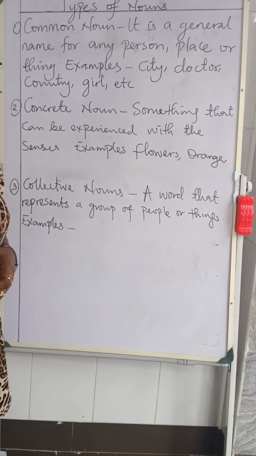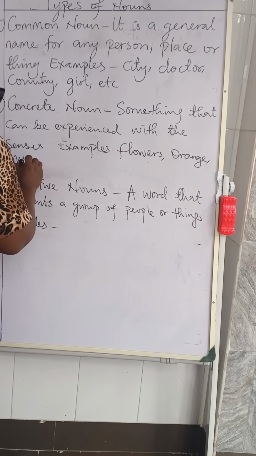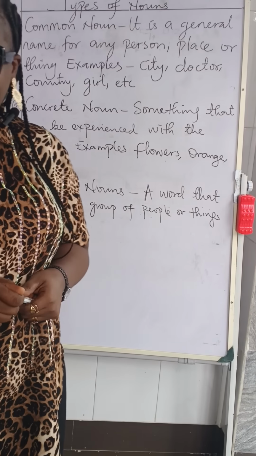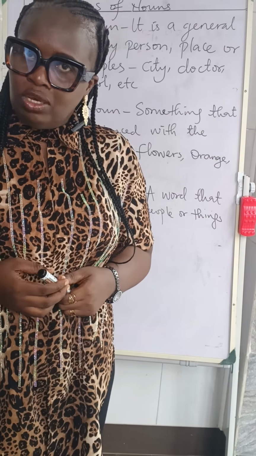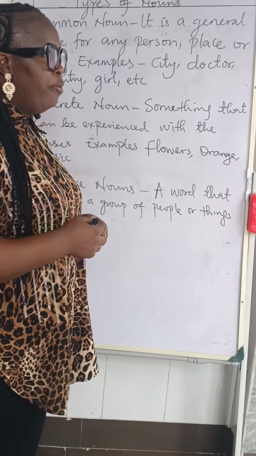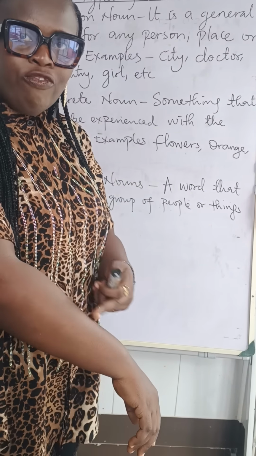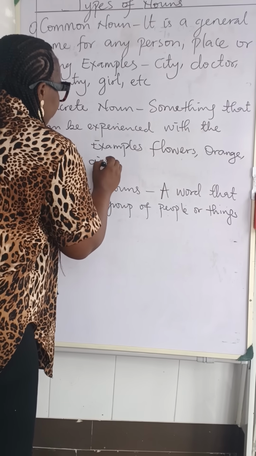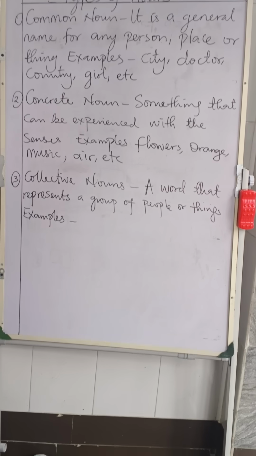What other one is an example? We have music. Yes, music is a concrete noun. Why? Because it has to do with the senses. You can hear the music when they play it, right? Even air that we breathe. Why is air? Though you cannot see it, it's being felt on the skin. So air is also an example of a concrete noun, and so many others.